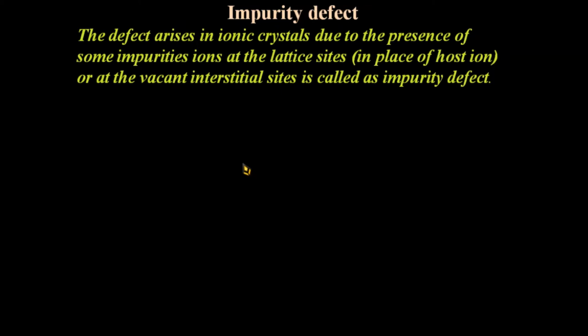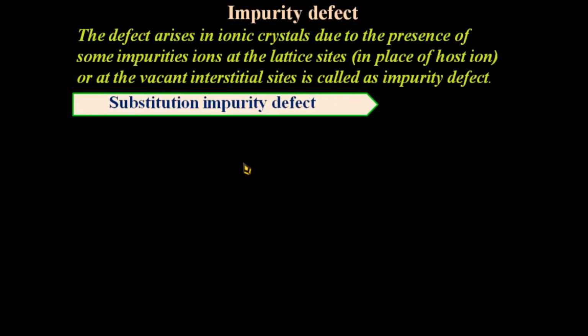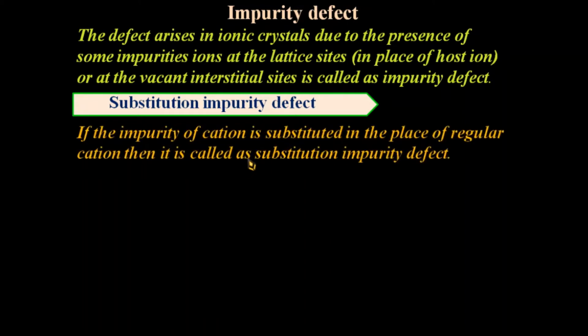There are two kinds of impurity defects: substitutional and interstitial impurity defect. First, substitution impurity defect. If the impurity of cation is substituted in place of a regular cation, then it is called substitution impurity defect. Alloys are formed by substitution defect.